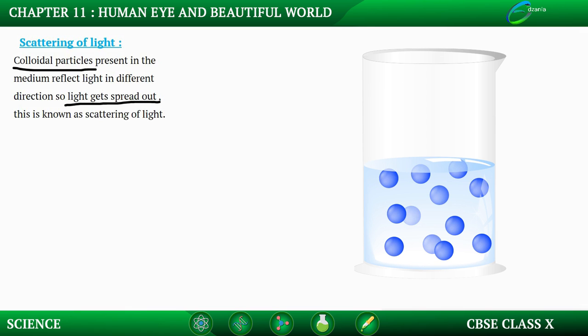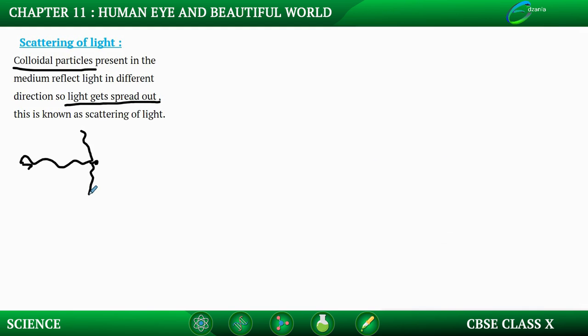So in this case, what happens? The light spreads out because of these colloidal particles, and that is known as scattering of light. So now what is happening here? If we talk about scattering, we can say it is reflection only. Each single particle, when it is comparable in size, is reflecting the light. It will not happen in the case of a true solution because the size of the particle is very, very small.